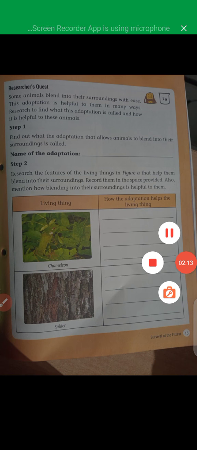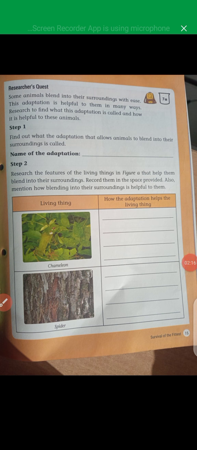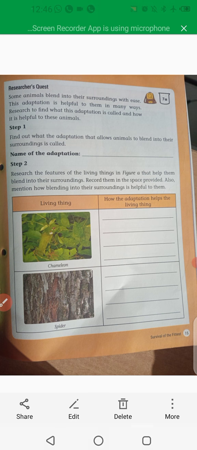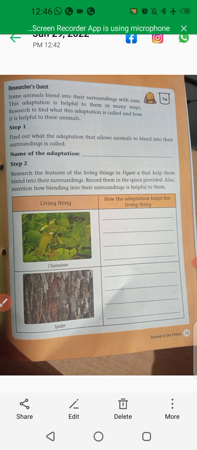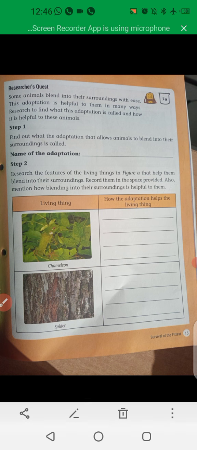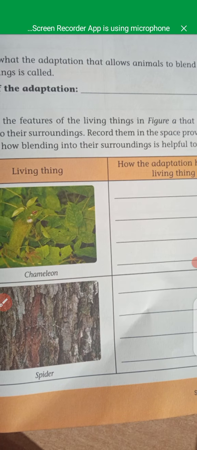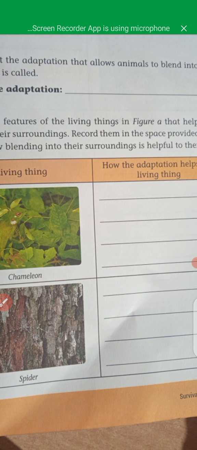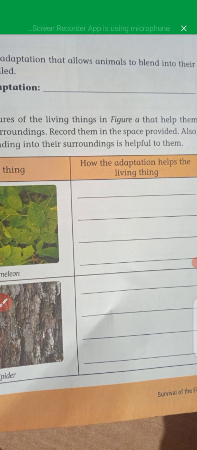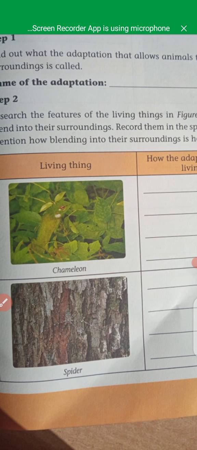Is that clear, children? Yes, children, you can observe here. Research the features of living things in figure A that help them to blend into their surroundings. Record them in the space provided. Also mention how blending into the surroundings is helpful to them. Here you can observe a chameleon. Where is its adaptation, and how is the adaptation helpful to that chameleon? Yes, chameleon, you can observe here.